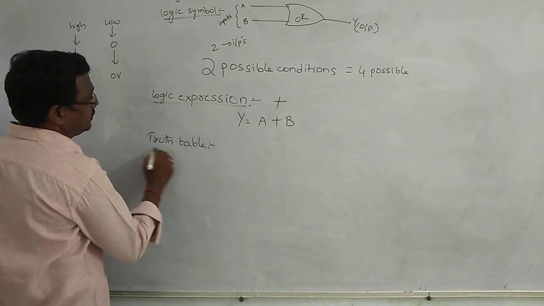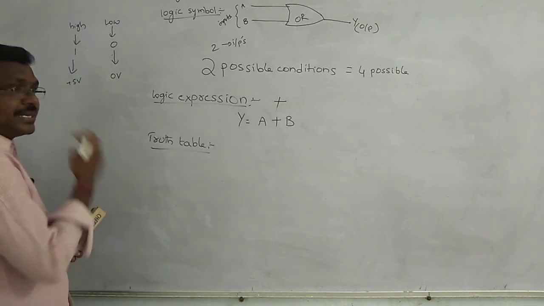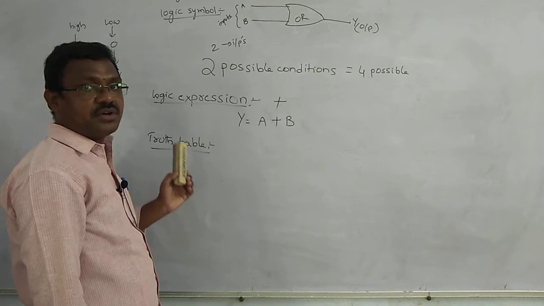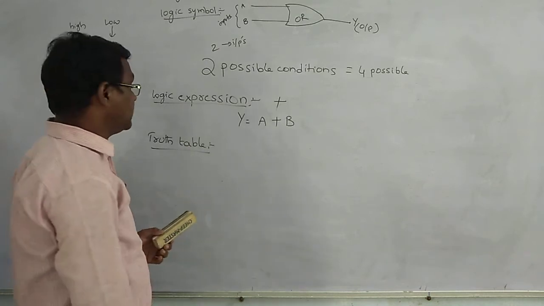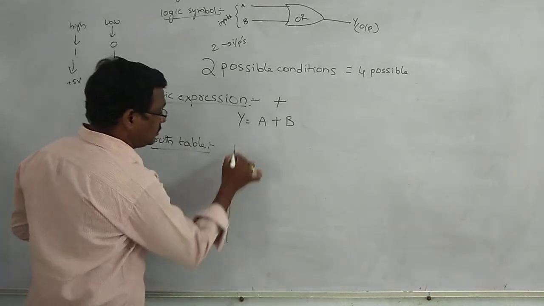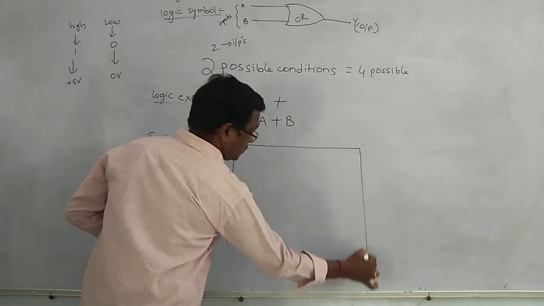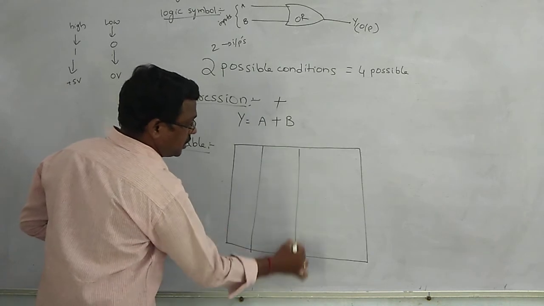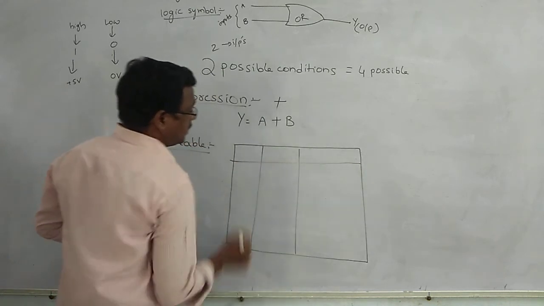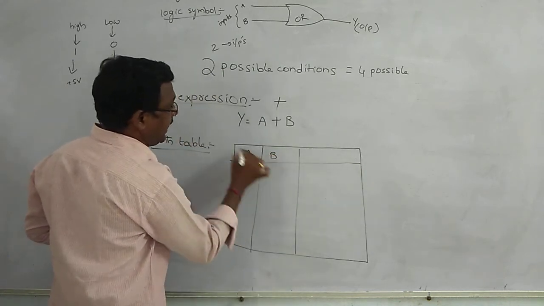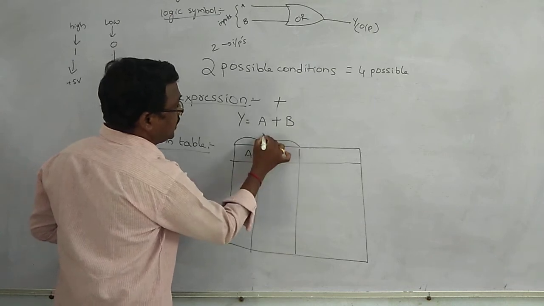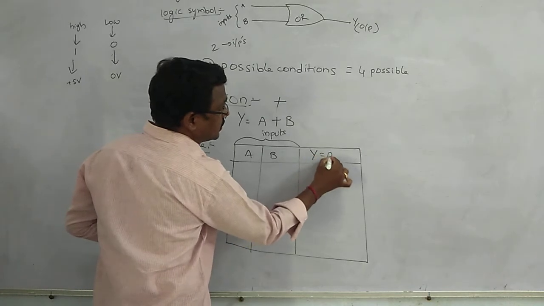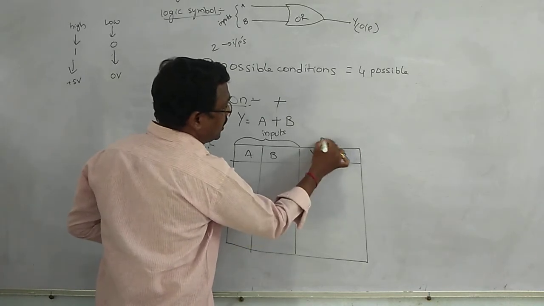And next, the truth table. What is a truth table? A table consisting of all possible combinations of inputs and outputs is known as a truth table. Here A and B are the inputs, and Y is the output.